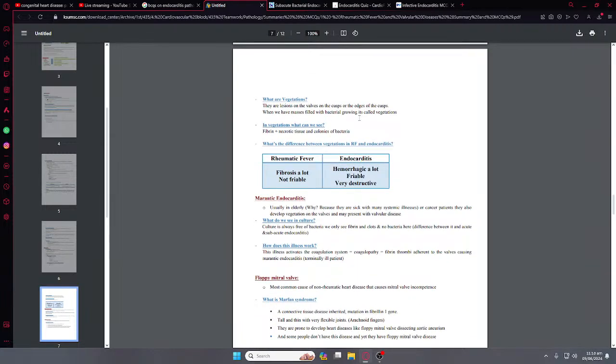Vegetations are the thickening when the wall becomes thick and loses translucency. So we call it a vegetation. It usually grows on walls or on the cusps, like upper and lower.